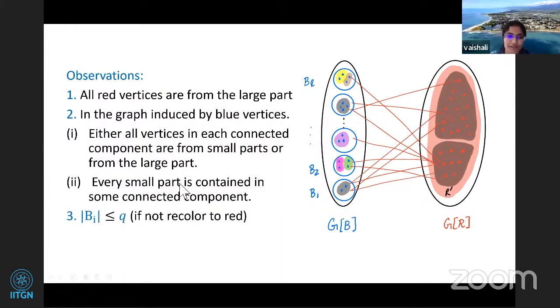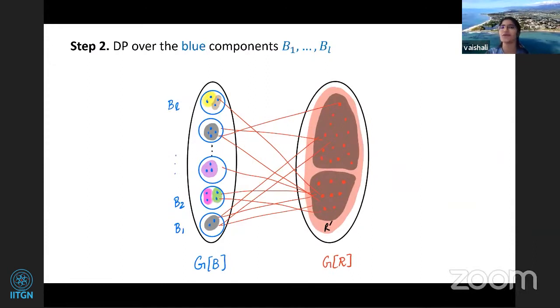Before that, there's one more property. The third property is that we can assume that each Bi is at most Q. If not, we can recolor it to red. Why is that possible? Because every connected component is either from the large side or from the small side. We are only interested in those from the small side, and because the graph is unbreakable, there can't be more than Q vertices in a connected component if it is from the small side. So if it's greater than Q, just color it red. With this, we are going to do DP over blue components.